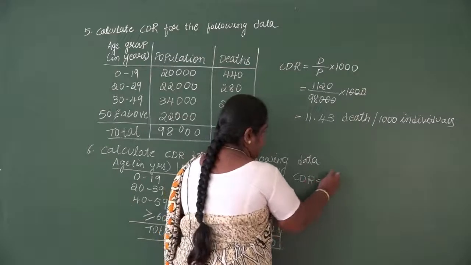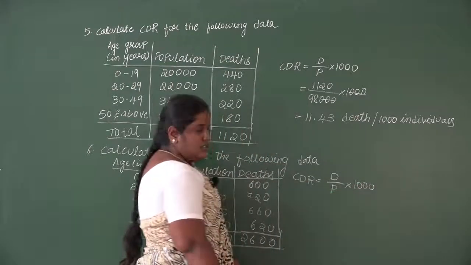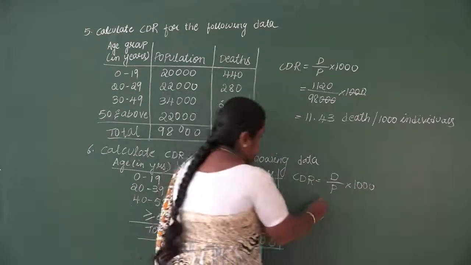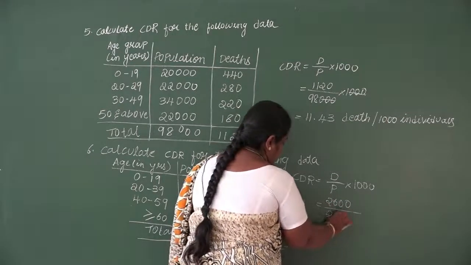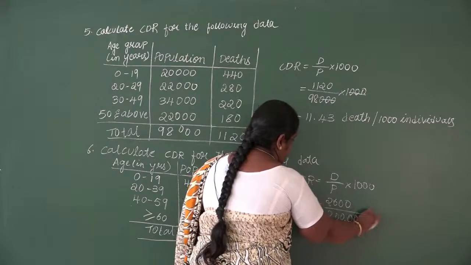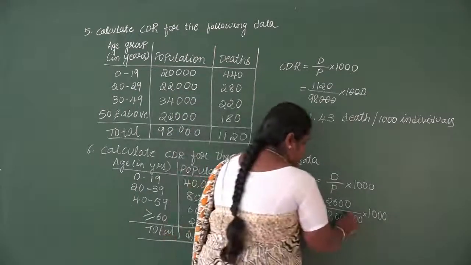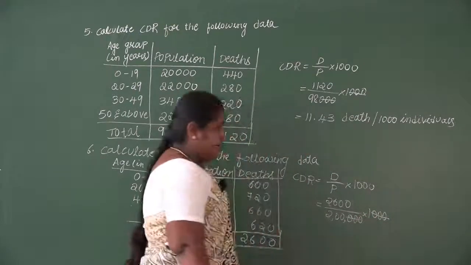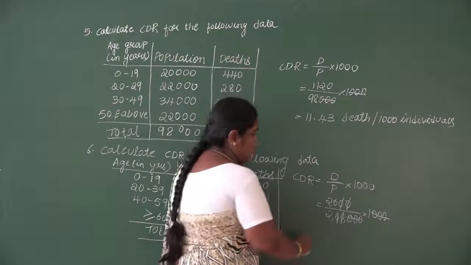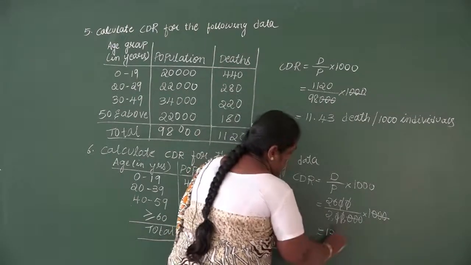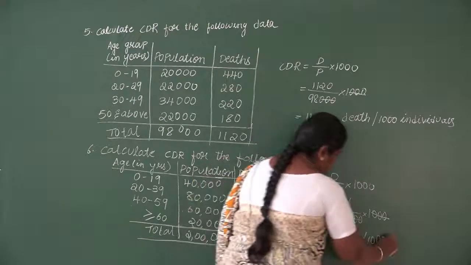Then you have to write the formula of CDR and substitute in that. CDR formula is death divided by population into 1,000. So death value is 2,600 and the population value is 2 lakh. Again, the population value that is given, we assume it to be the average population. You can cancel 1,000 and 1,000, and the zeros will get cancelled. So 26 divided by 2 will get 13. So there will be 13 deaths per 1,000 individuals.